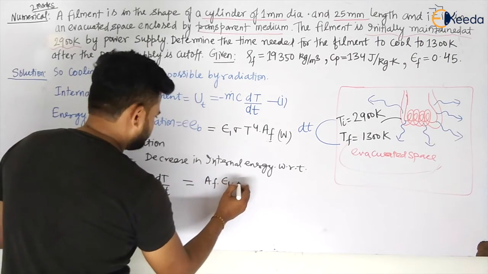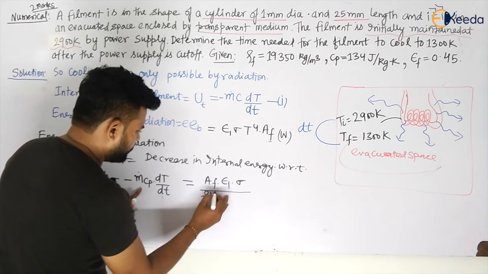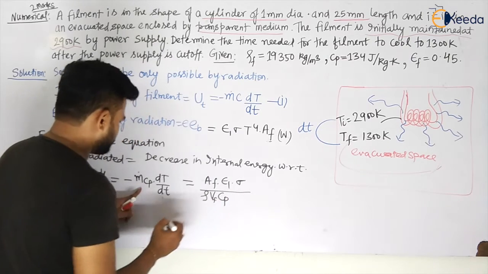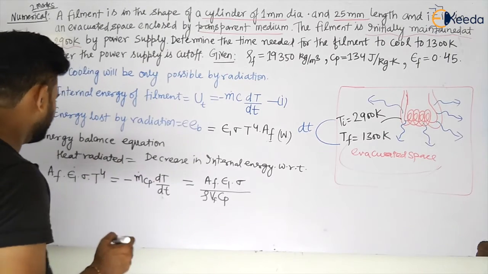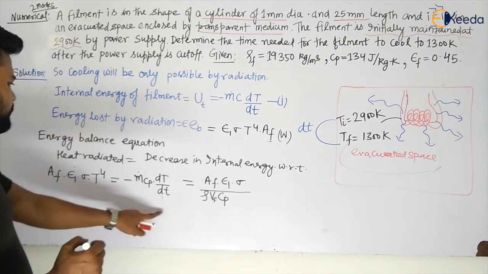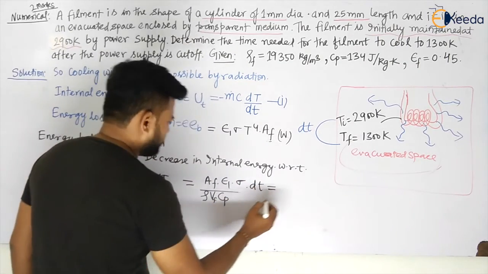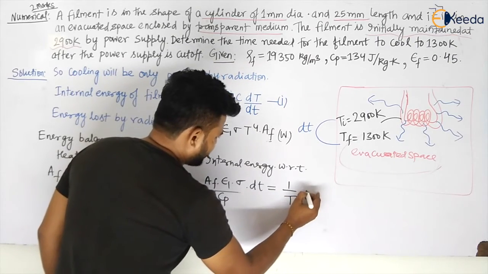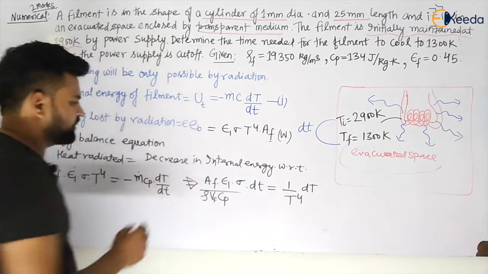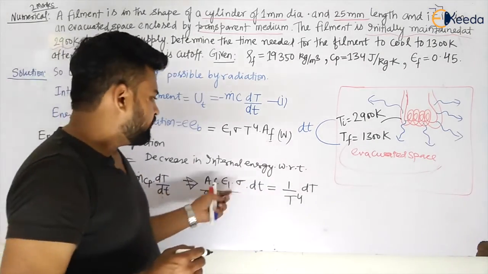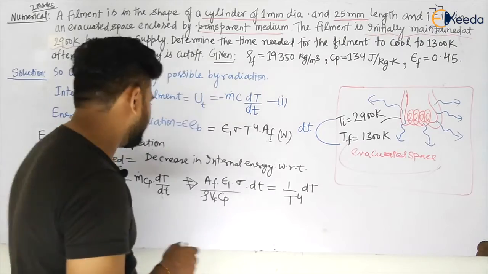E1 sigma divided by MCP, and we can write this like rho V Cp, that is the volume of filament, my dear student, volume of filament Cp. Sigma is there, and T we have to take, so dt will be there. So dt is equal to 1 by T to the power 4 into d small t. Okay, dt. Now if I integrate this equation with respect to time, with respect to temperature from initial to final, can I have the time? Yes, we can easily calculate the time.